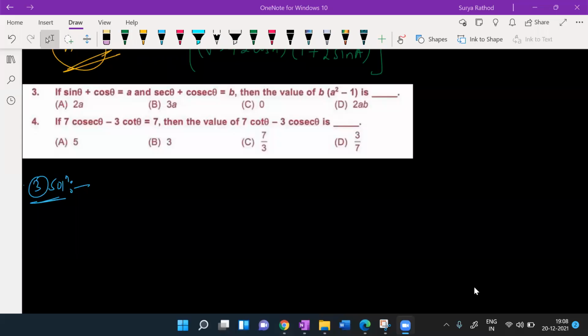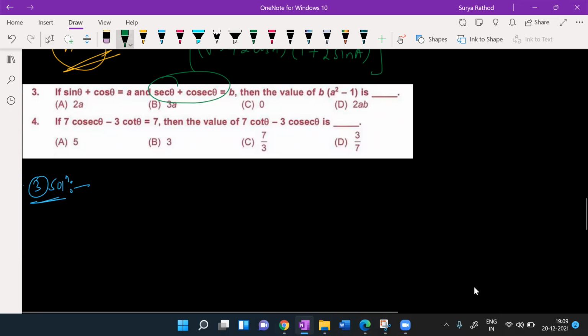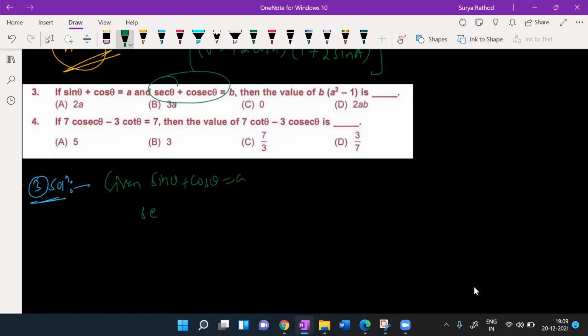Here, sin theta plus cos theta is equal to A, given. So secant theta I have given. So let me write this part. First write the given part. Given sin theta plus cos theta is equal to A, right? And given secant theta plus cosec theta is equal to B. Secant theta can be written as 1 by cos theta, plus cosec theta can be written as 1 by sin theta, is equal to B.